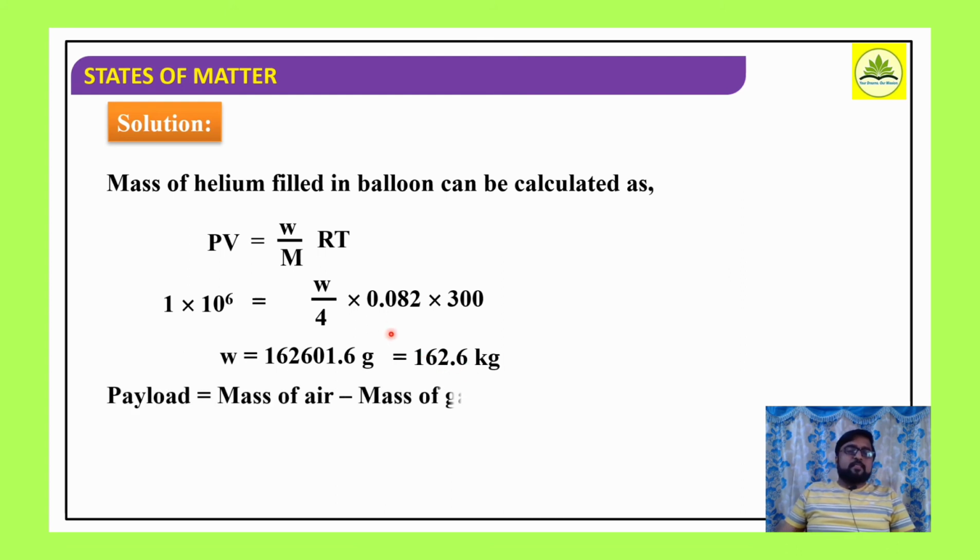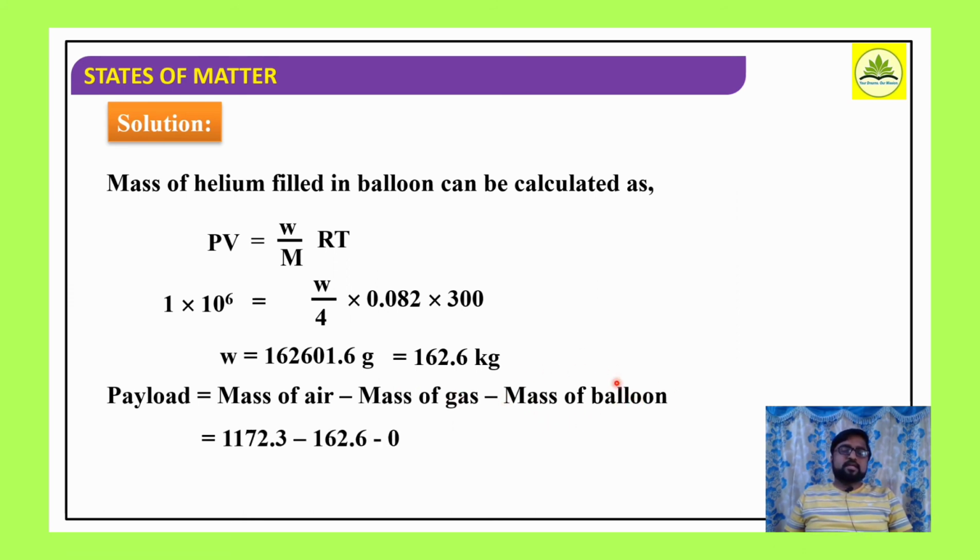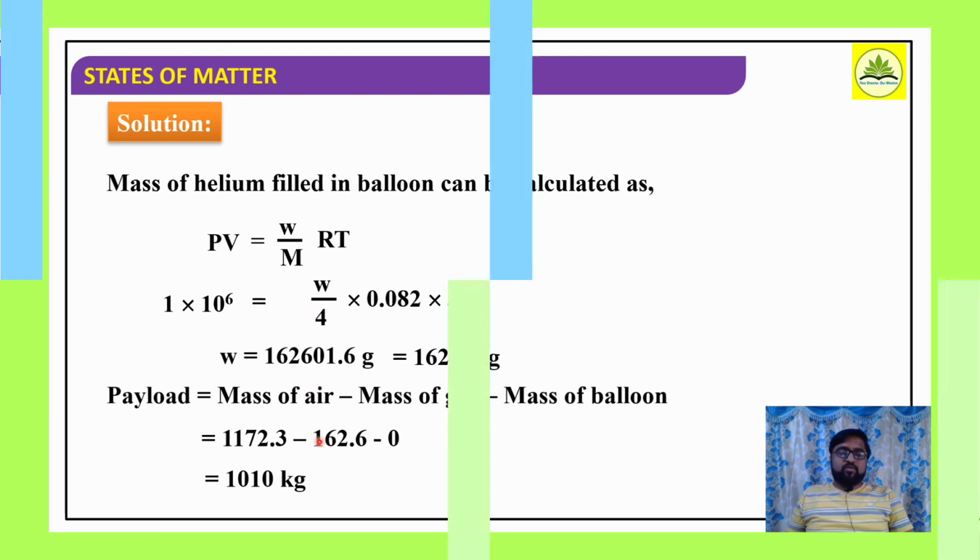162.6 kg. So payload is mass of air minus mass of gas minus mass of balloon. What they specified is that the mass of the balloon is negligible, so 0. So mass of air, how much? 1172.3 kg minus mass of gas 162.6 kg minus 0. So 1010 kg is the payload of that balloon, right?